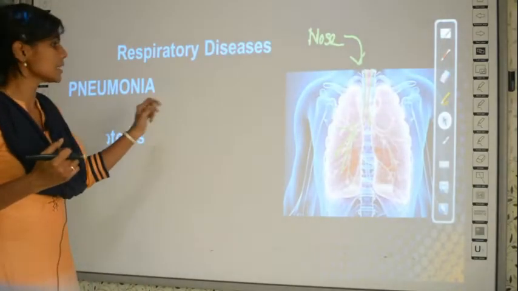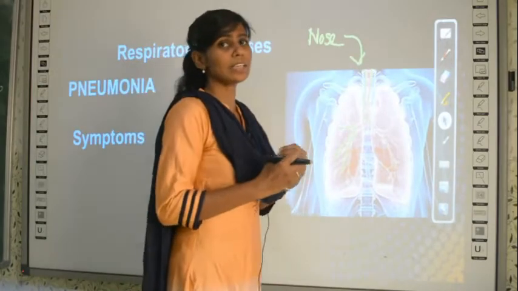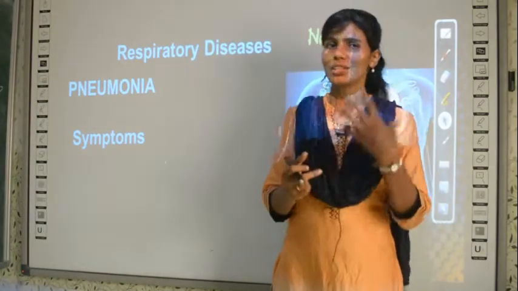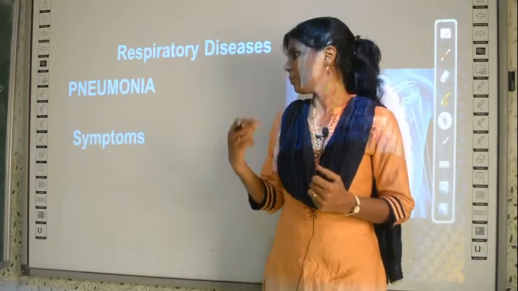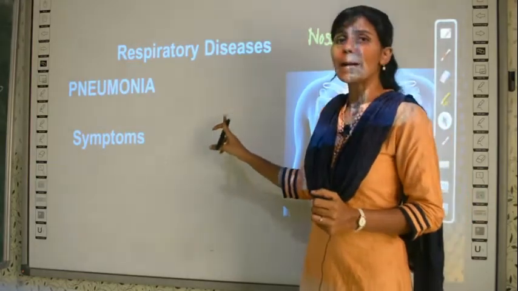So the next disease is pneumonia. Pneumonia, no, it is actually a bacterial infection. The name of the bacteria is called Klebsiella pneumoniae. It is not in your book, just for your knowledge I am telling you. Clear? So you just know that it is a bacterial infection.